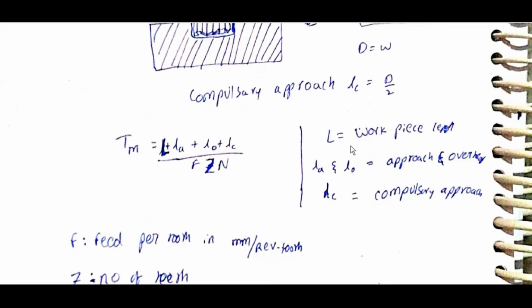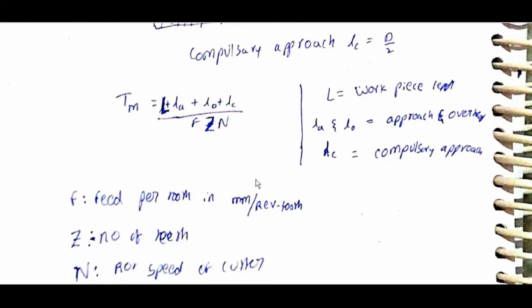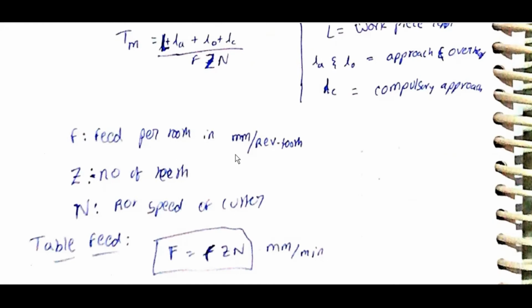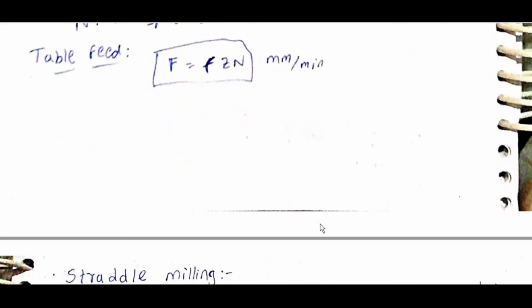L is equal to workpiece length. LA and LO are approach and overhead. LC is compulsory approach. F is feed per tooth per revolution. Z is number of teeth. N is rotation speed of cutter. Table feed capital F is equal to FZN per minute.